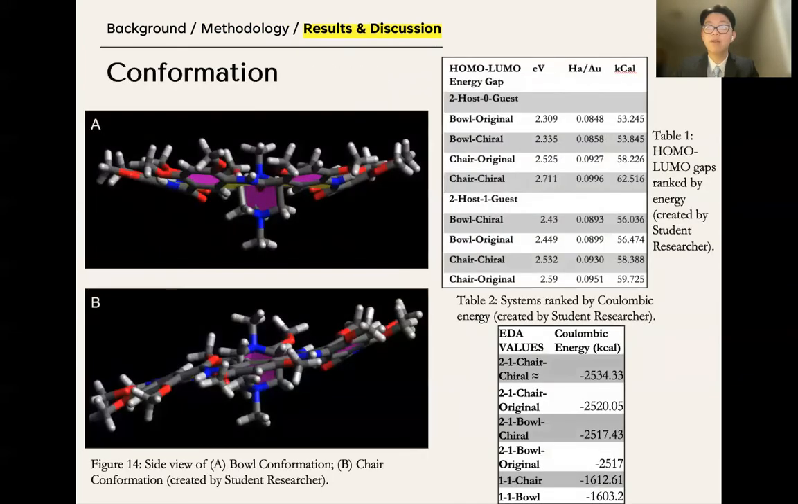I first analyzed conformation, which is the 3D configuration of the macrocycle. The 2 existing conformations are the bowl and the chair, shown in figure 14A and B, respectively. The 2 competing factors that resulted in these conformations were repulsion of inner oxygens and ring conjugation.